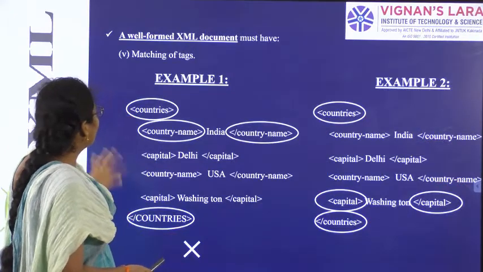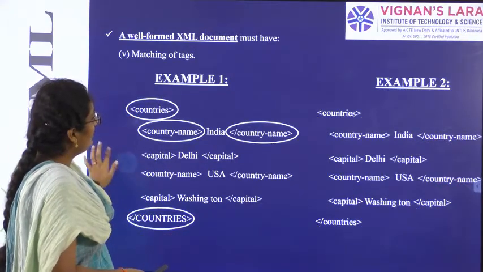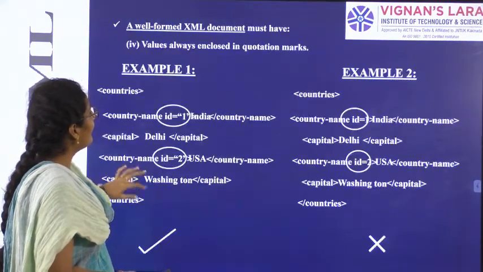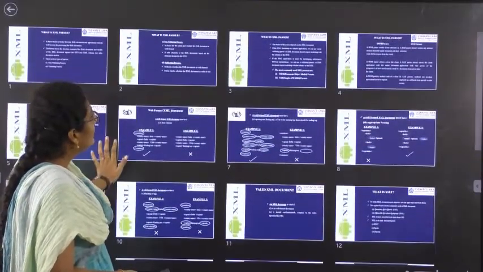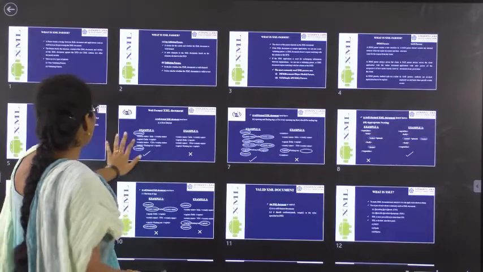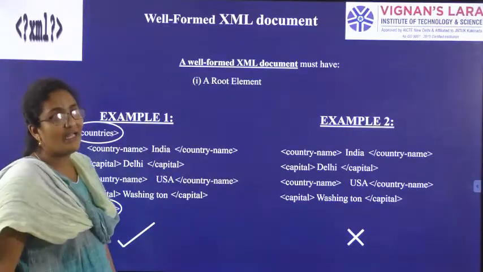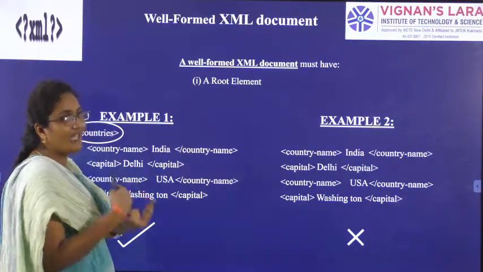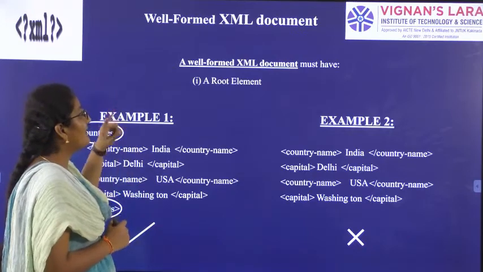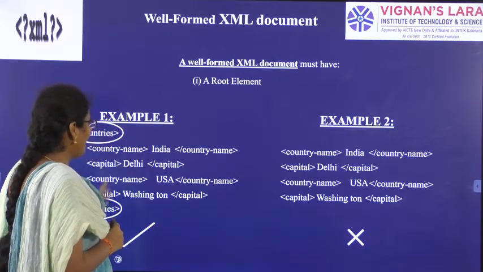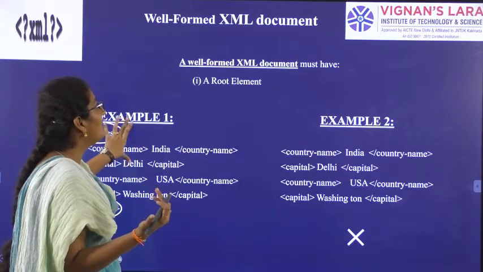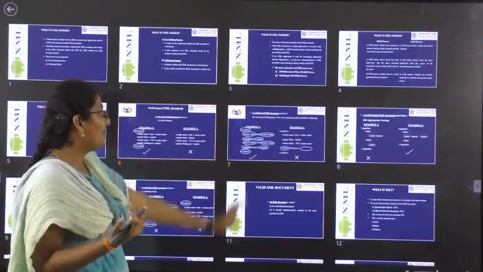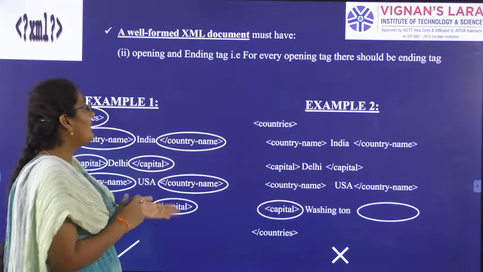So once let us see what are the 5 parameters we have to tell a document is a well formed document. Yes. So a document can be a well formed document if we have 5 parameters. In that first one is root element. So every XML file should have a root element, then you can tell it is a well formed XML document. Second one is we should have opening and ending tag.